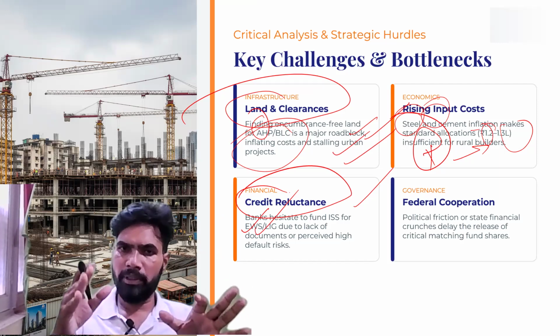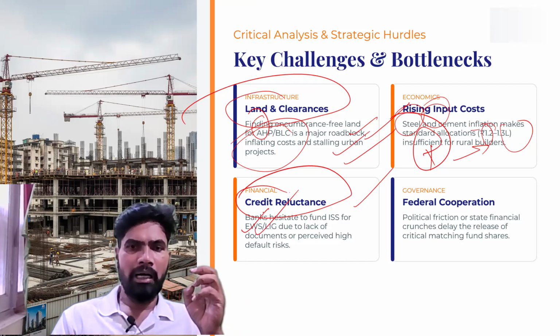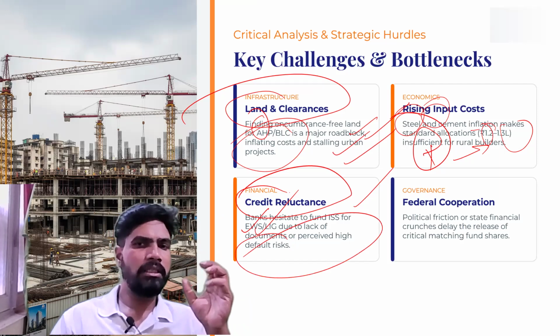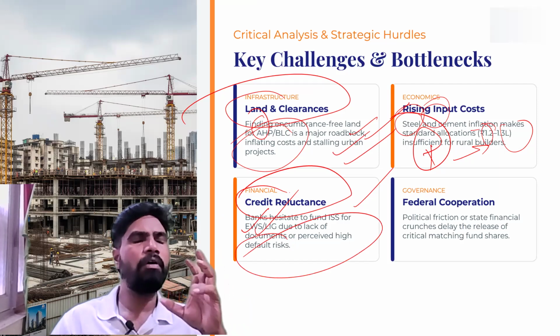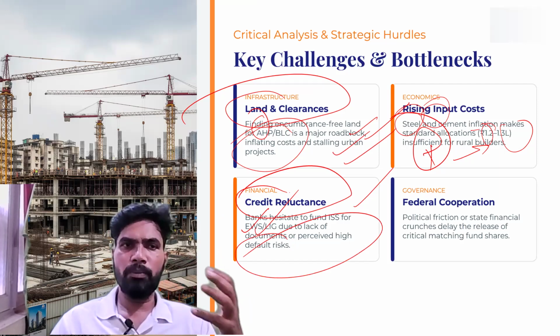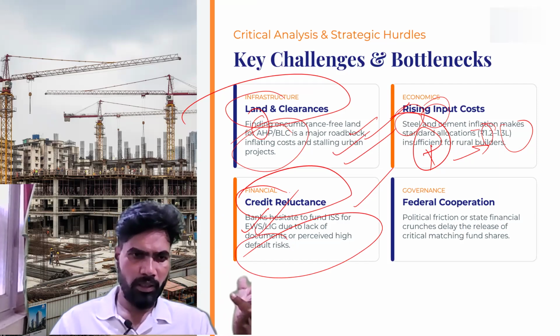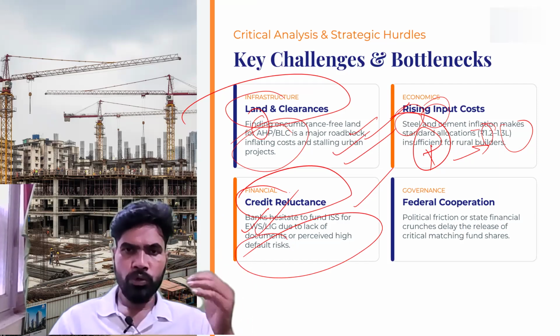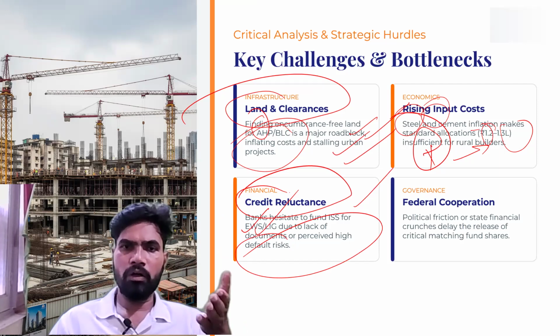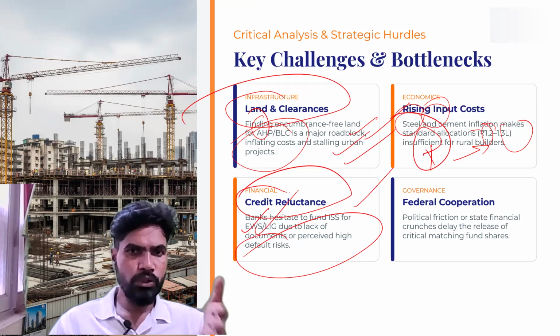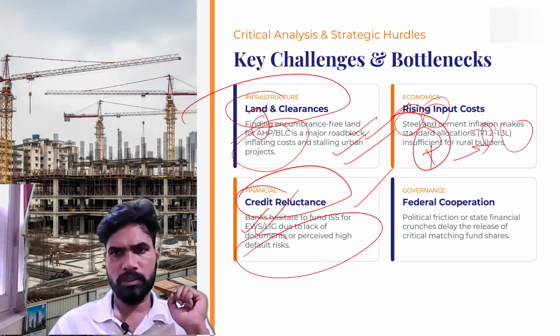They are unable to submit the documents, or banks also see these groups as having high default risk, meaning they may not be in a position to repay the loans they have taken. So credit is not flowing to these groups for constructing houses.